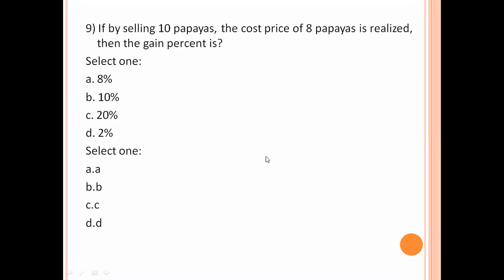Next one. If by selling 10 papayas, the cost price of 8 papayas is released, then the gain percentage is? The selling price of 10 papayas equals the cost price of 8 papayas. So 2 is the profit value. 2 by 10 into 100, that is 20%. 20% is the gain percentage. Option number C is the right answer.